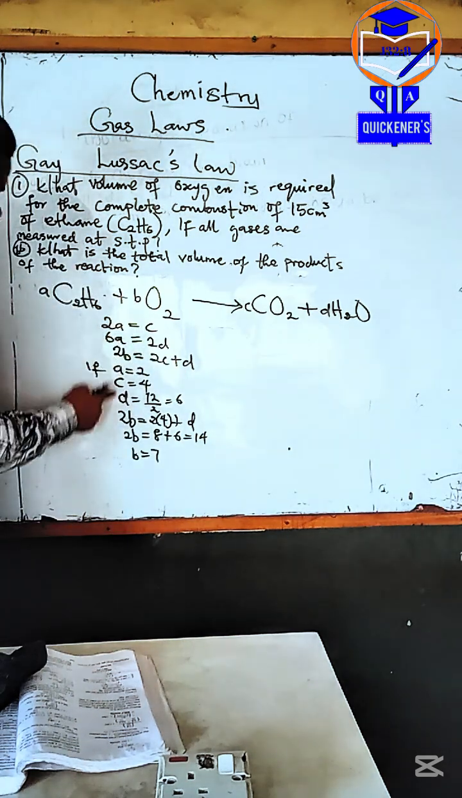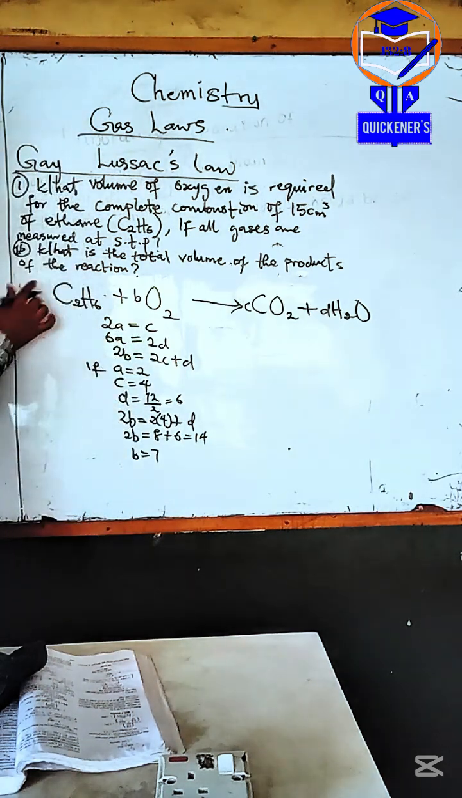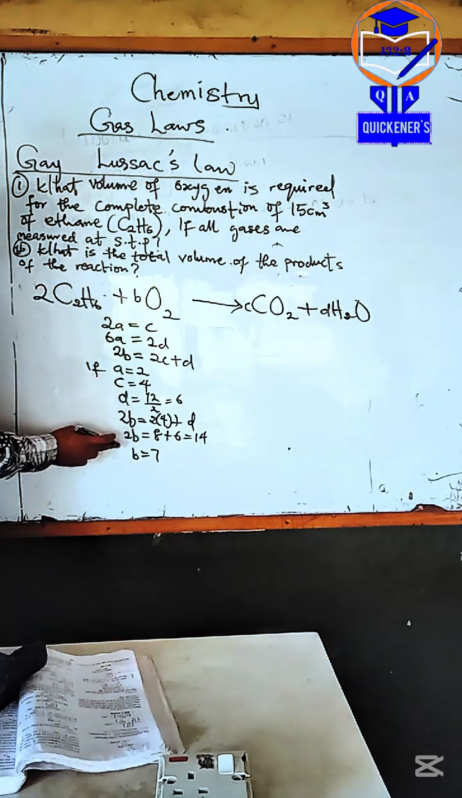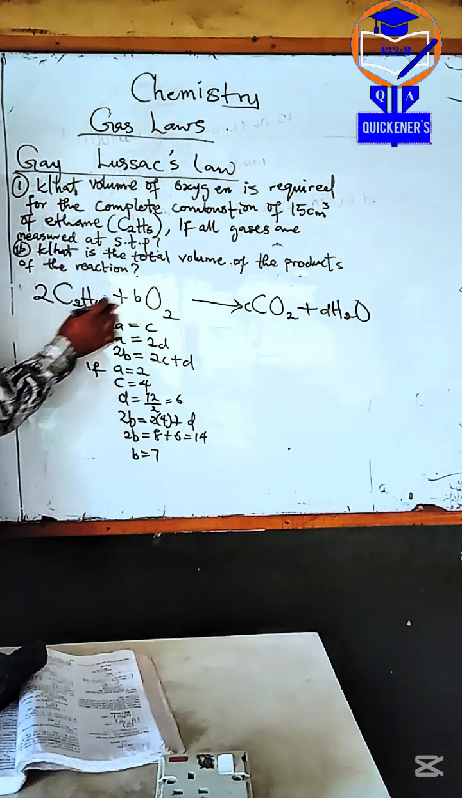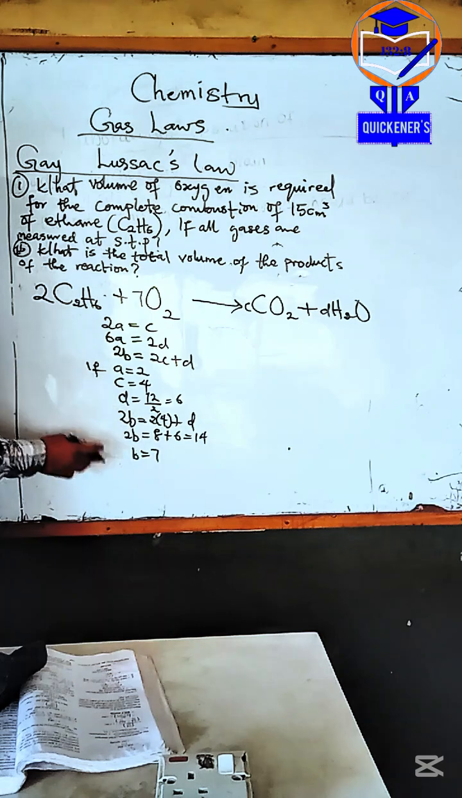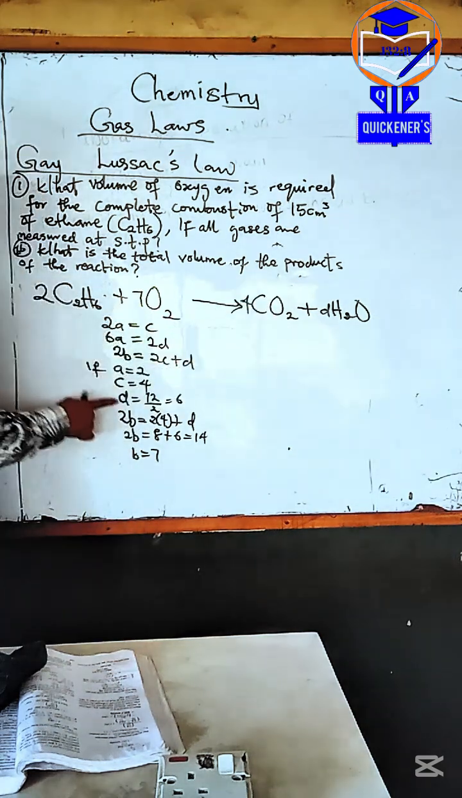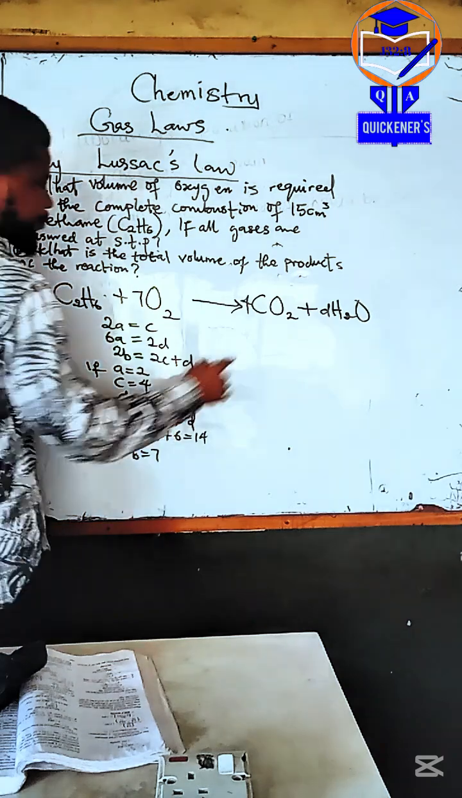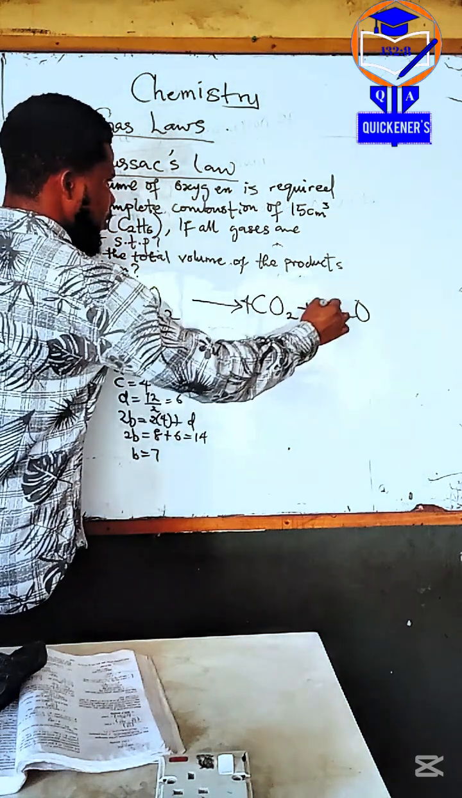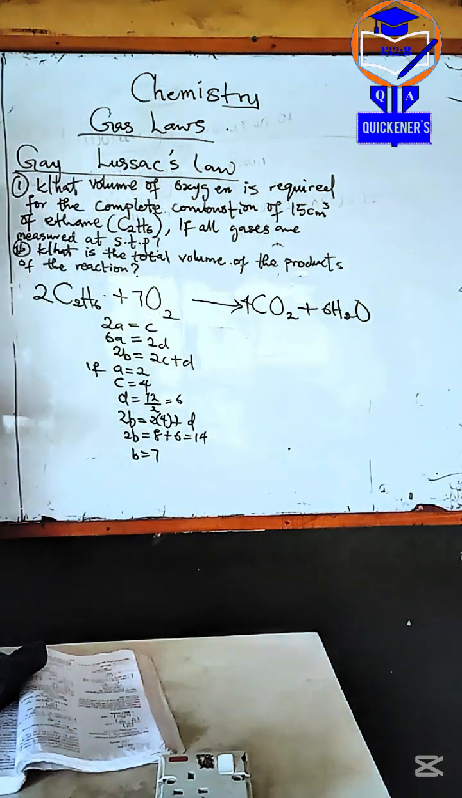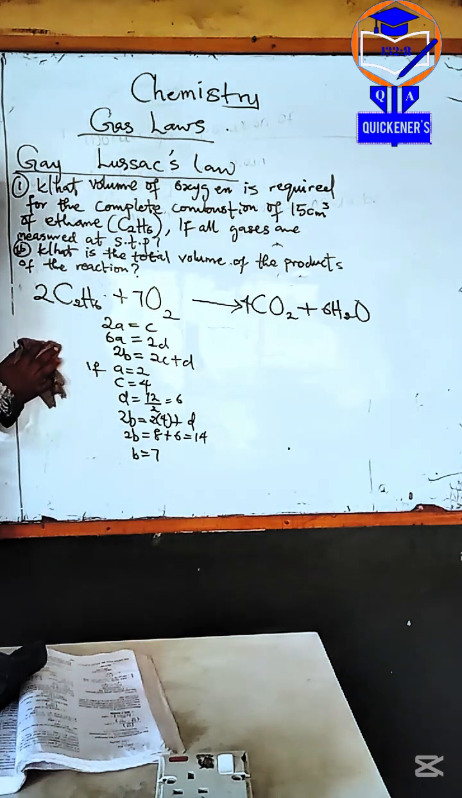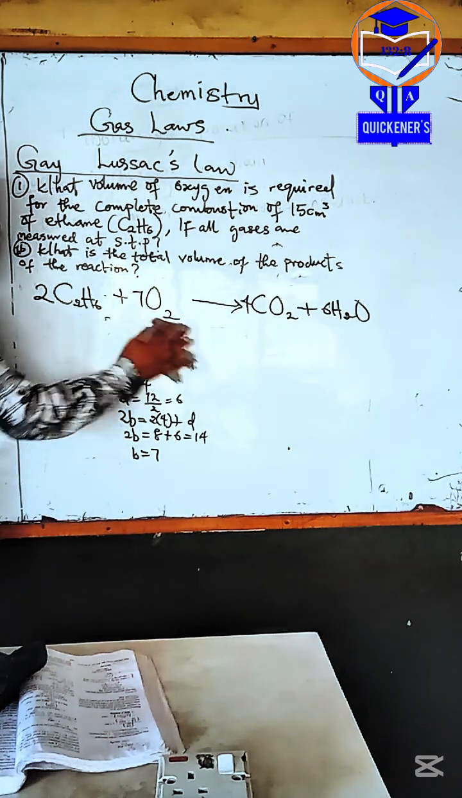So, A is 2. B is 7. C is 4. And D is 6. I see that. Alright, so I now clean this other one, right? And let's find the whole. I hope you can see them, right?